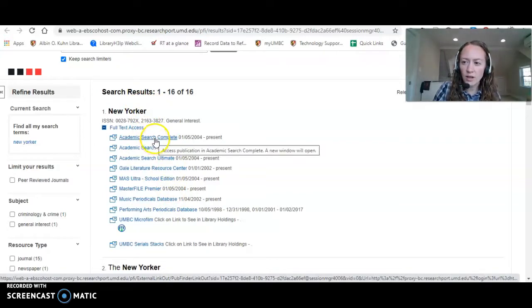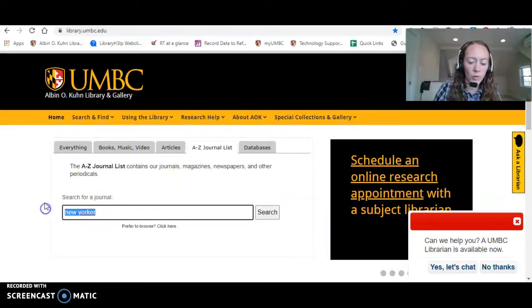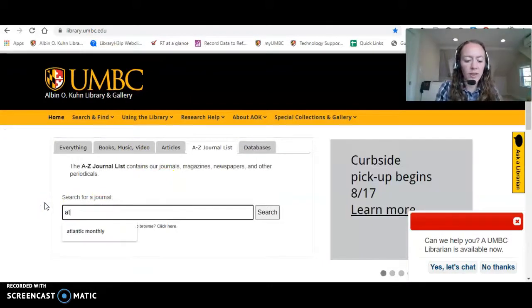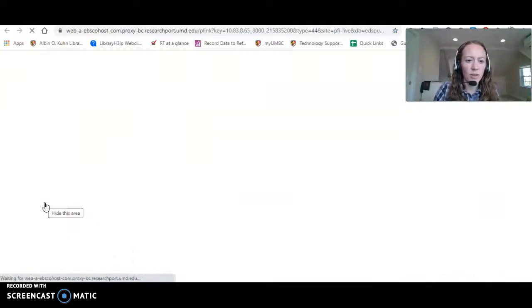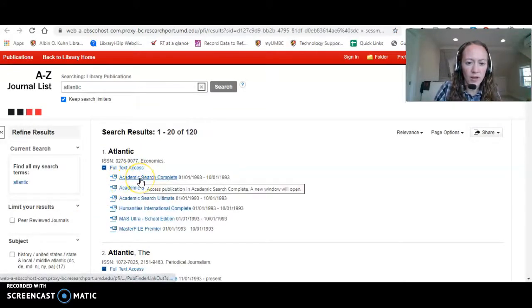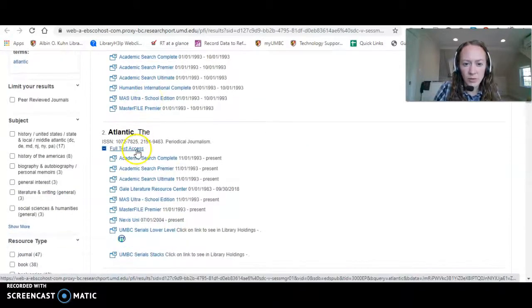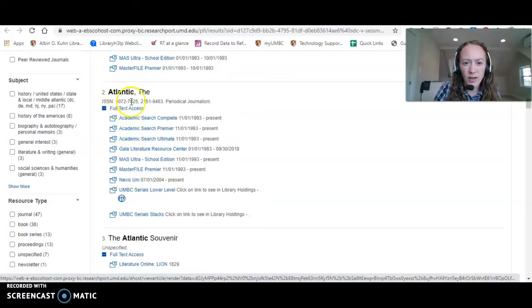We could just click here and then get access to the New Yorker. That is true. That's going to pull up any title that we have access to. So the Atlantic would be worth looking at as well. And again, we have access. The Atlantic was what we're looking for. And we have access from 1993 to the present.